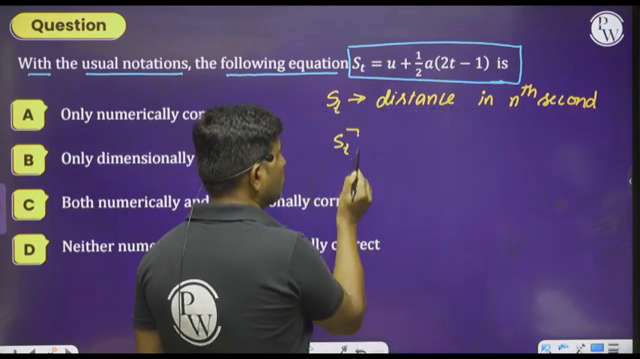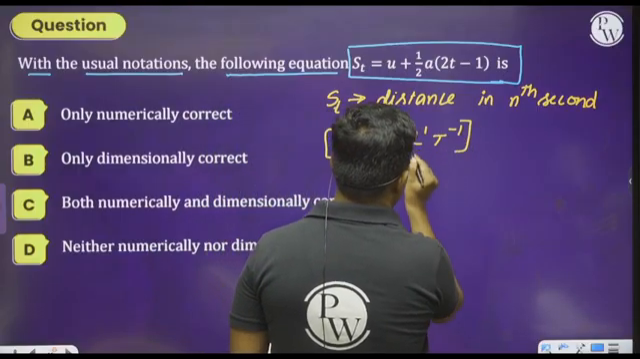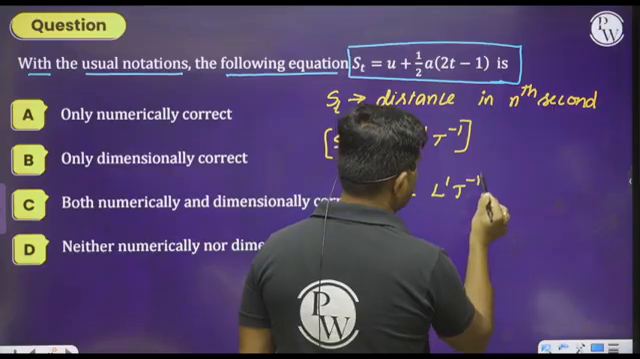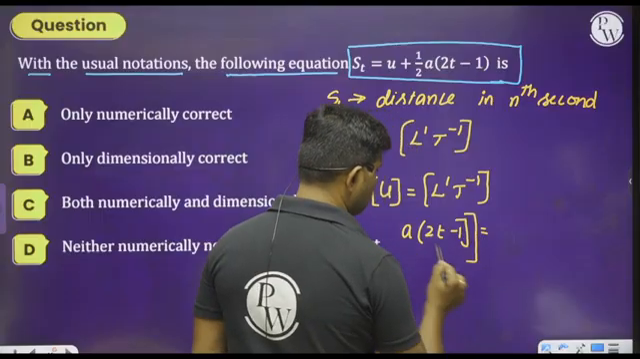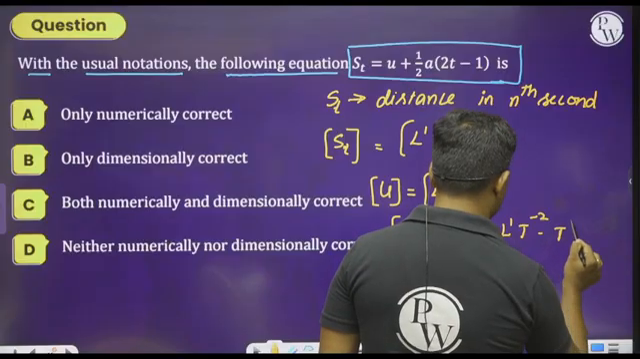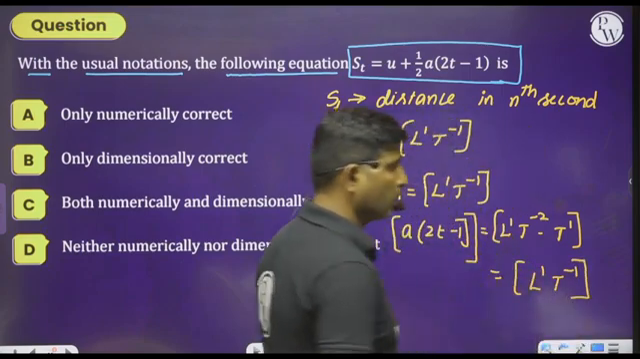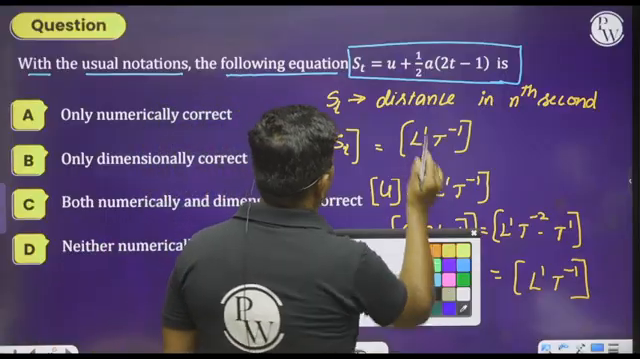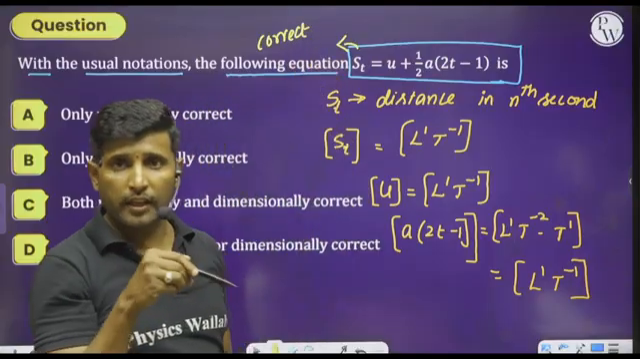Therefore the dimensional formula of this S_t will be L to the power of 1, T to the power of minus 1. Now what is the dimensional formula for u? u is L power 1 T power minus 1, and the dimensional formula of a into (2t minus 1): L to the power of 1 T power minus 2 into T to the power of 1. Whenever we simplify, we get L power 1 T power minus 1. So from this we can say that the given equation is correct both dimensionally as well as numerically.